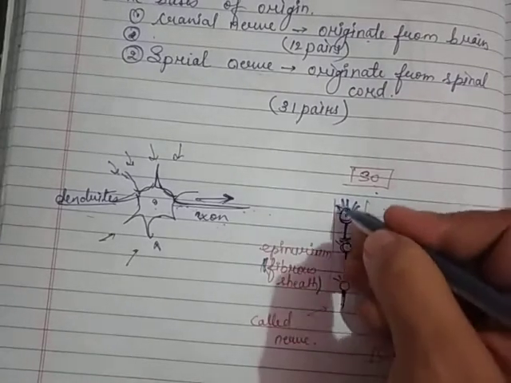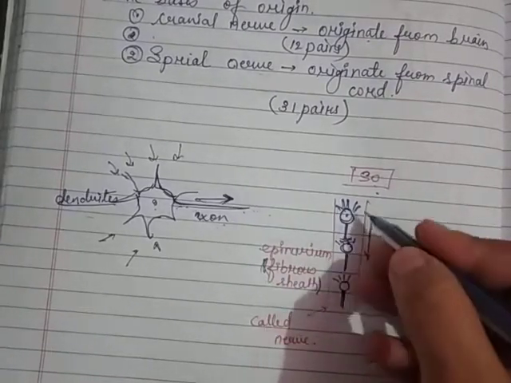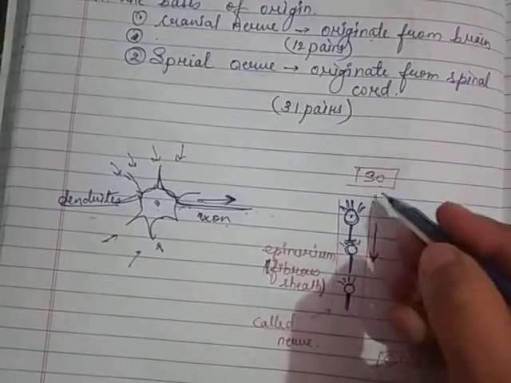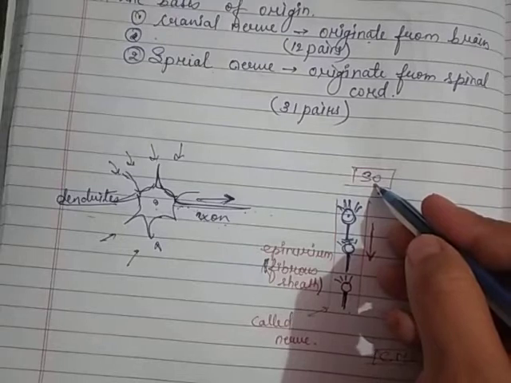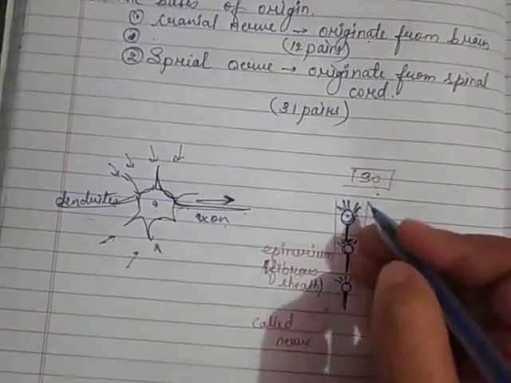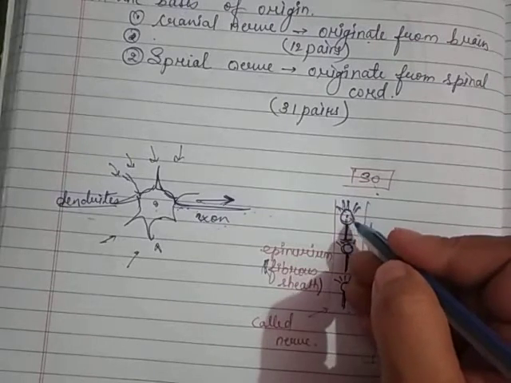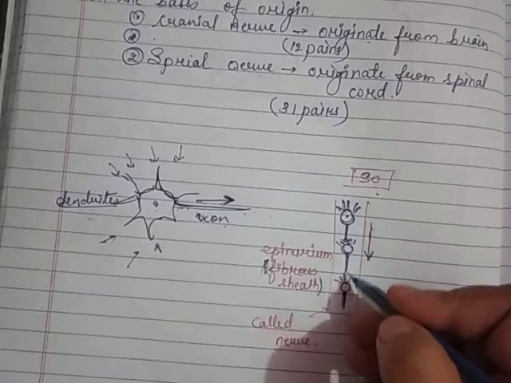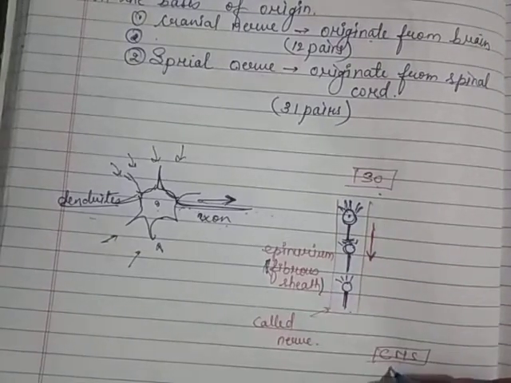Yes, if the neuron is in this direction, the information goes in this direction, where the sensory organ is here and the central nervous system is here. So what is happening here is that the dendrites collect the information from the sensory organ, and from this it passes through to the central nervous system.